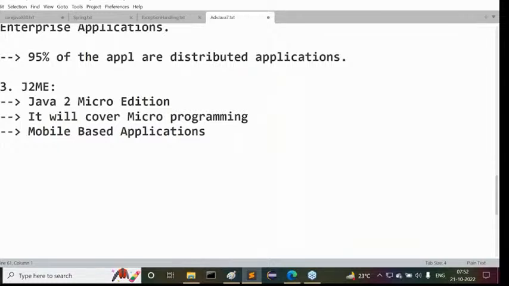Because of that, whenever we are talking about Java, it's not mandatory to talk about J2ME. Here itself, we can leave the J2ME part. Nowadays, if you ask people what is Java, they say J2SE and J2EE only. People are not trying to include the name J2ME. People are only saying J2SE and J2EE. That's it.